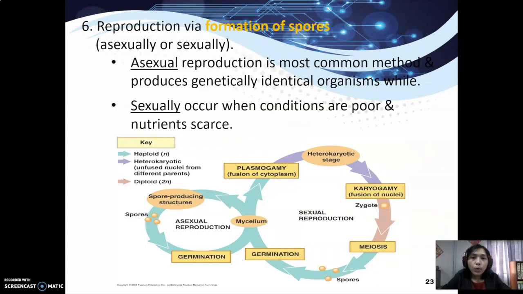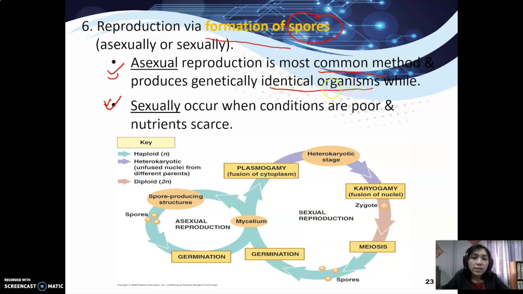So they can reproduce either sexually or asexually by formation of spores. Okay, this is very important. Formation of spores. Asexual reproduction is the most common method, producing genetically identical organisms.